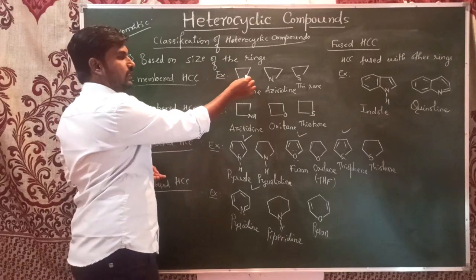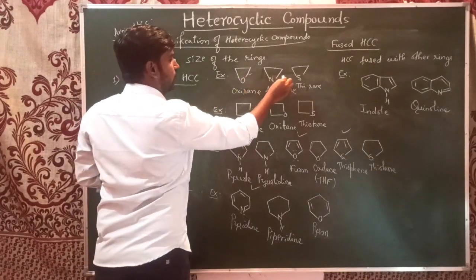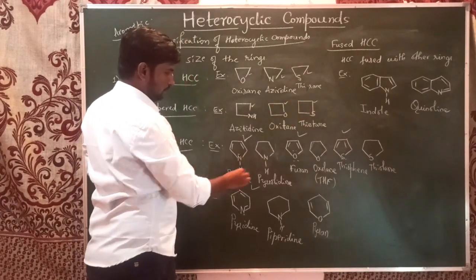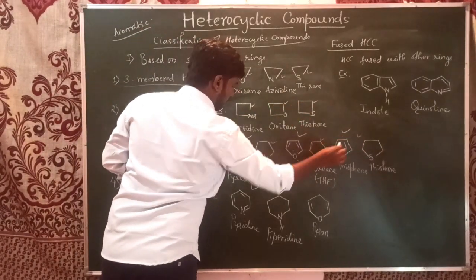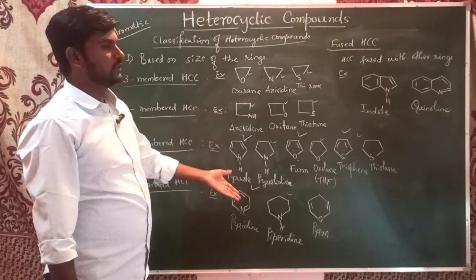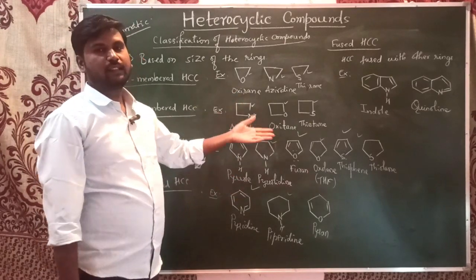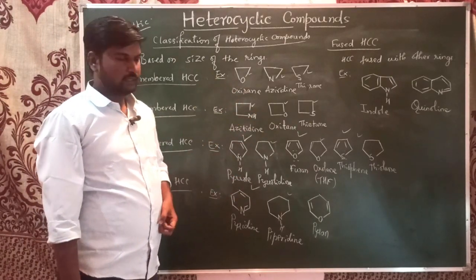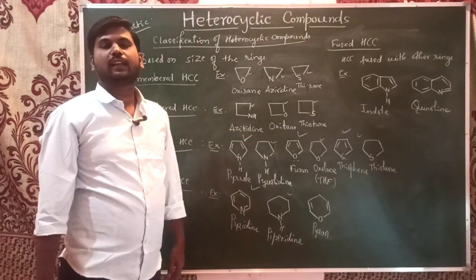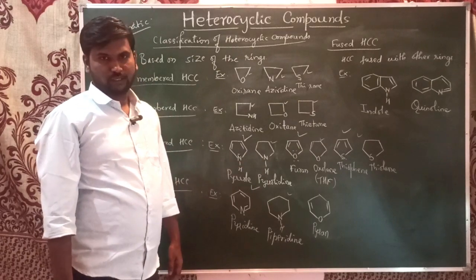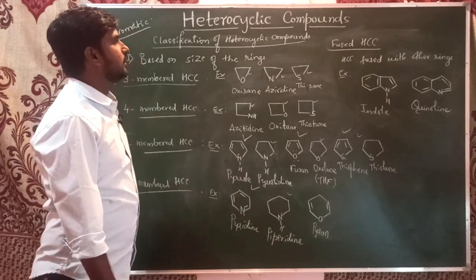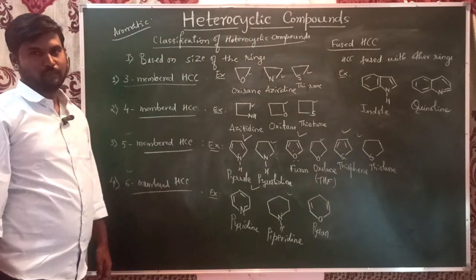These are all aliphatic, so we can classify them as aliphatic heterocyclic compounds. And pyrrole, furan, thiophene, pyridine, pyran, these all are aromatic heterocyclic compounds. We can classify them based on their nature. So this is about the classification of heterocyclic compounds.